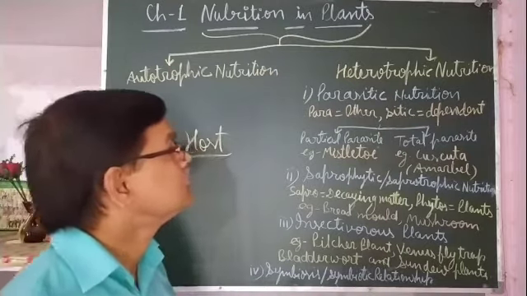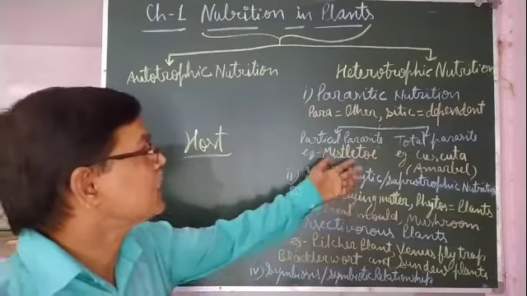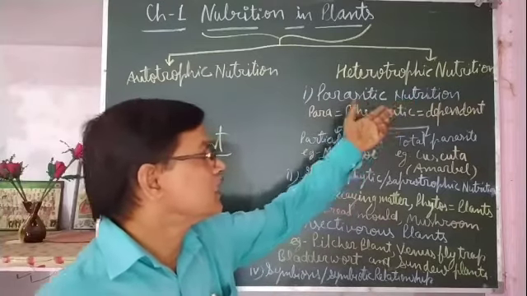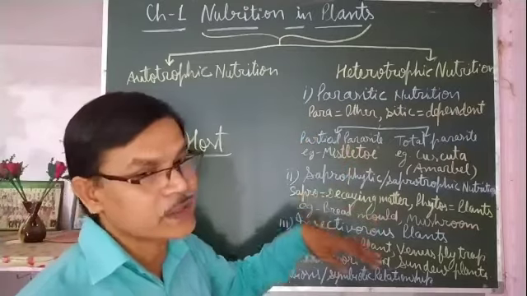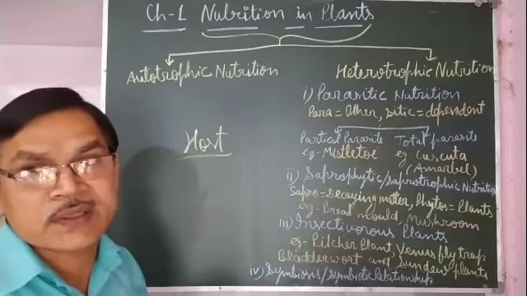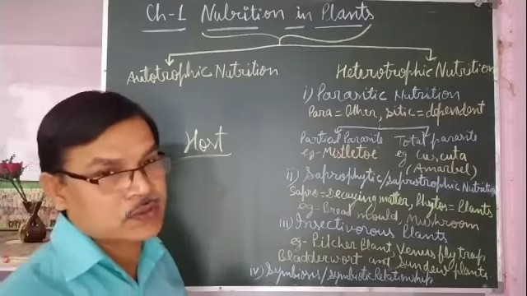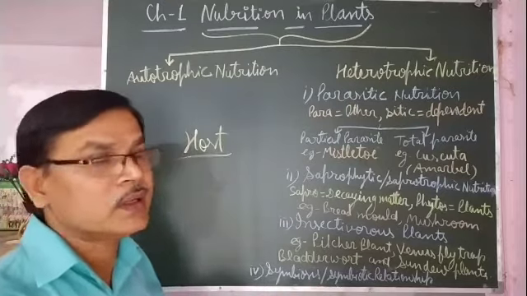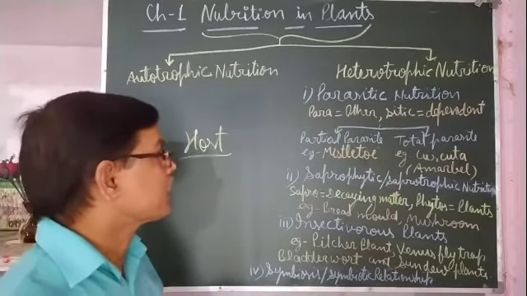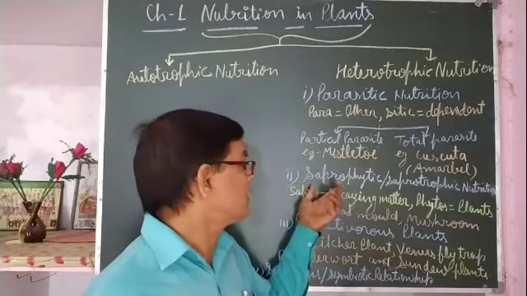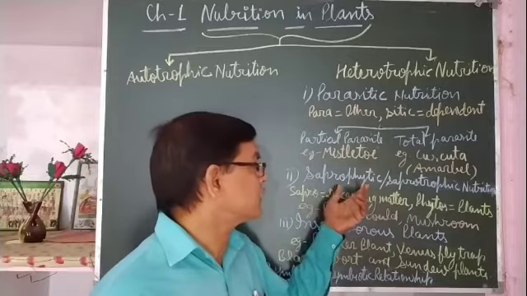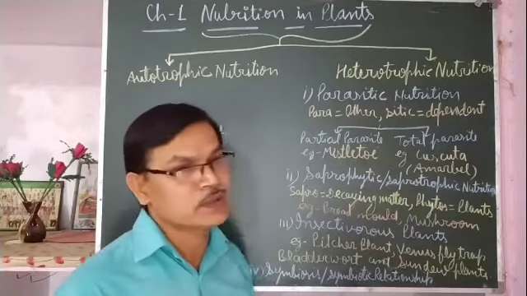Now, this mode of nutrition is called parasitic mode of nutrition, and the organisms are called parasites. The organism from which they take food is called the host. That host is also living. The next mode of nutrition is called saprophytic or saprotrophic nutrition.